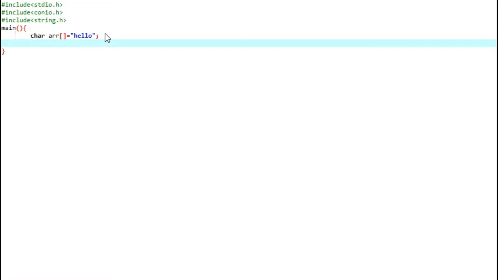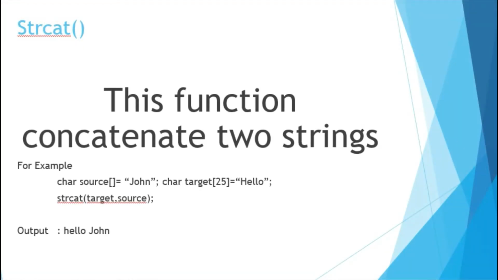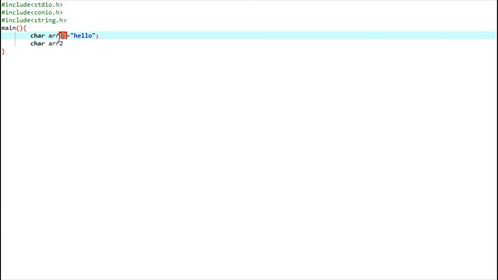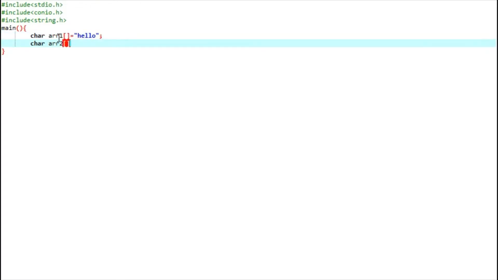Concatenate will only combine the two strings. So the one is this one, and the second is array 2, this is array 1.